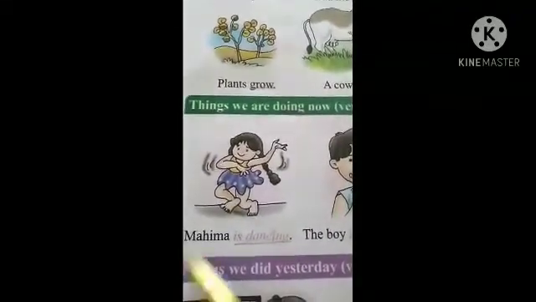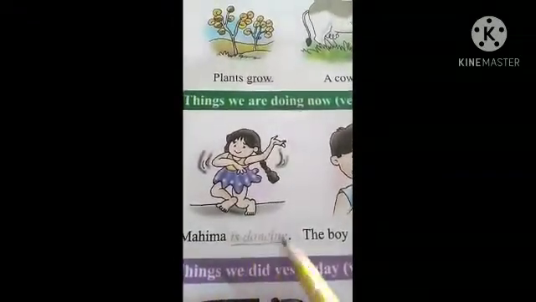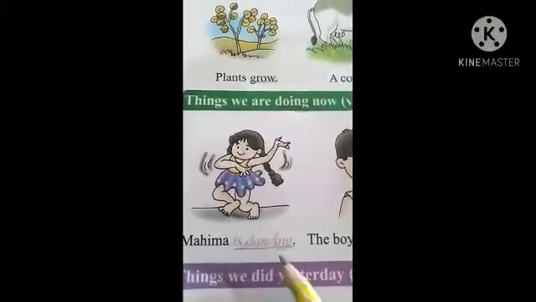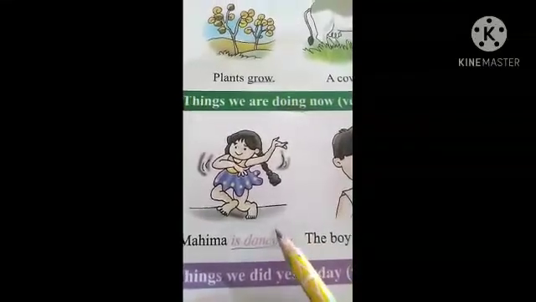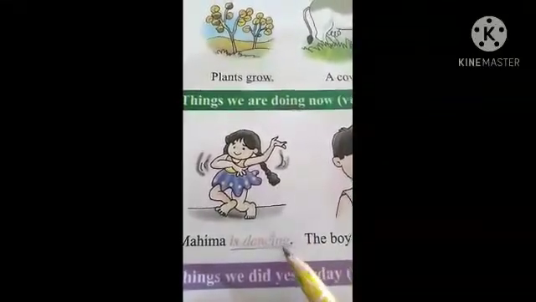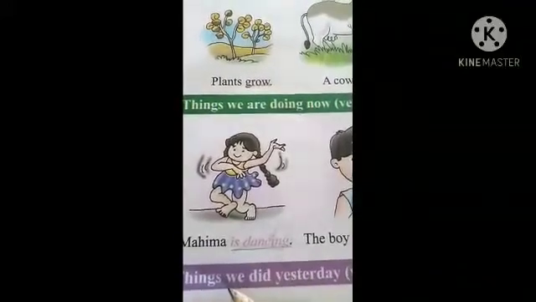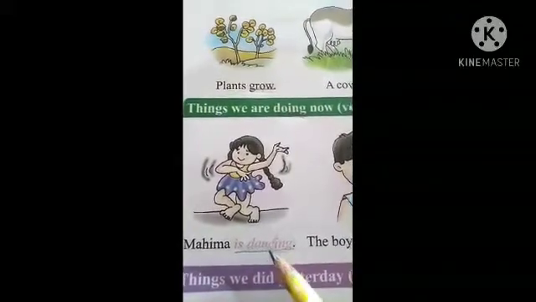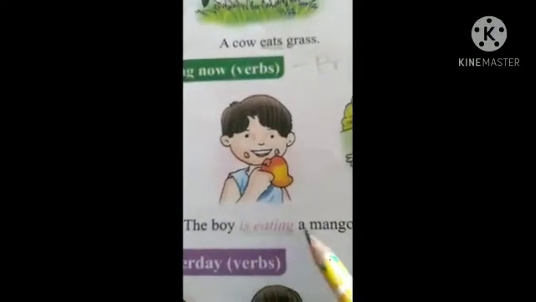See the first picture. Mahima is dancing. Is dancing, ing form. So, it is present continuous verb. See the second picture. The boy is eating a mango.